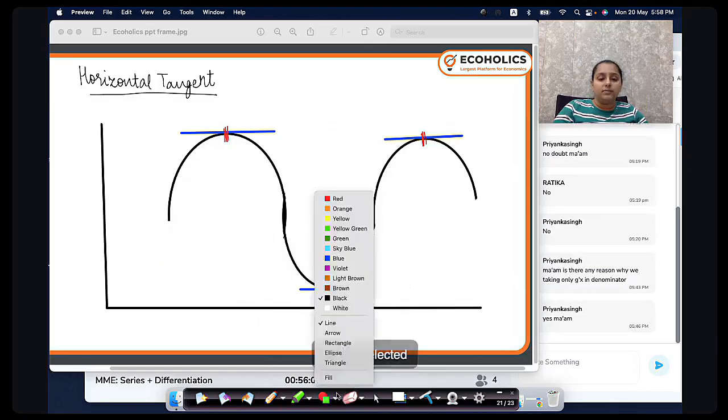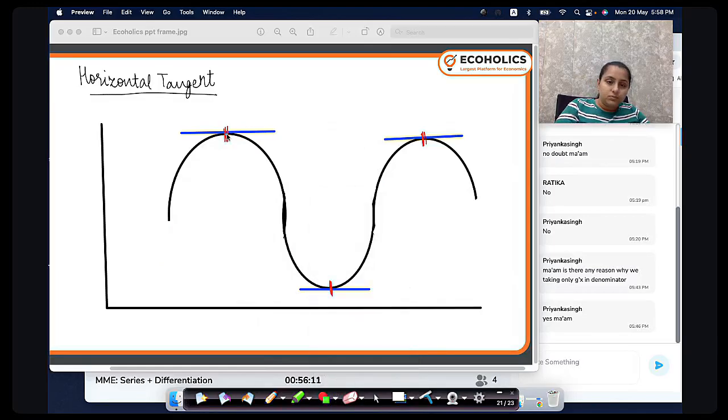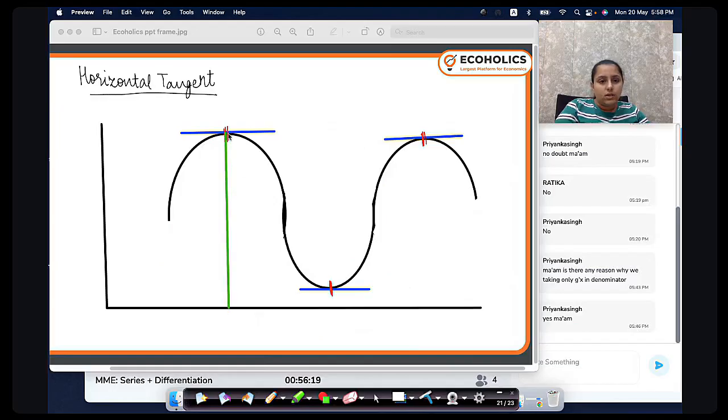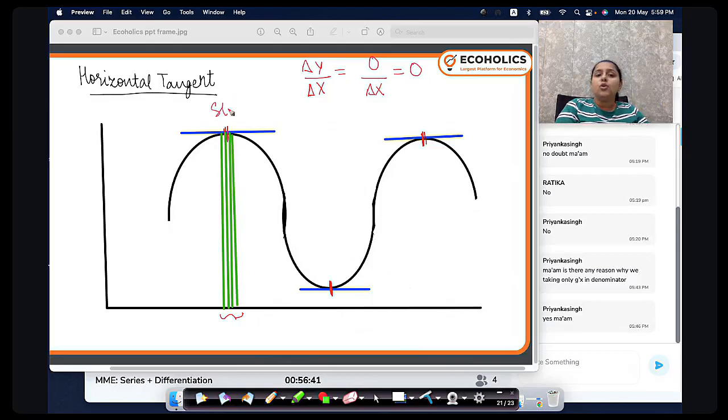for the third one, have a look here. For multiple values of x, which I have drawn here, there is no change in the y value. Can you see this? For all these values of x, there is no change in y. So there is change in x, but there is no change in y, so the change is 0. So the slope is 0 where you have a horizontal tangent.